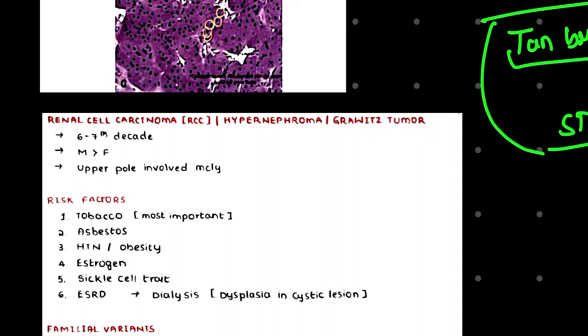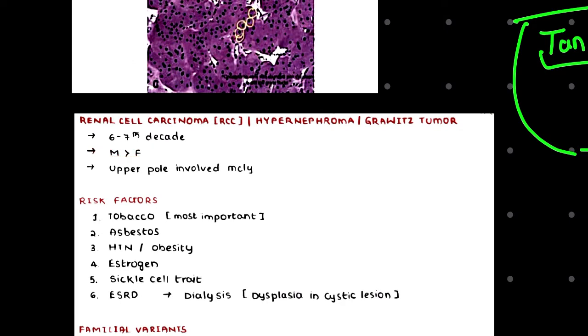It is mainly prevalent in elderly individuals of the 6th and 7th decade, and in the case of children there is Wilms tumor. It is mainly seen in males, and the upper pole is mainly involved, talking about geographical distribution, and it is also mainly found involved in the cortex region.